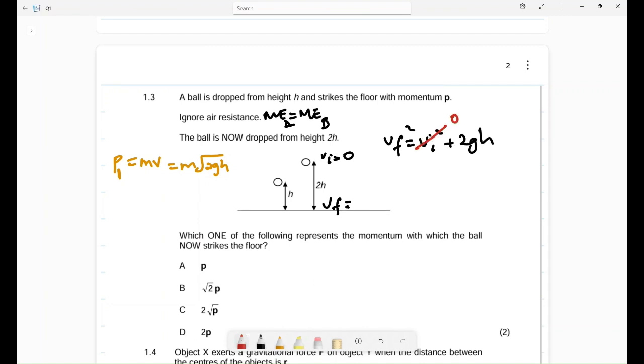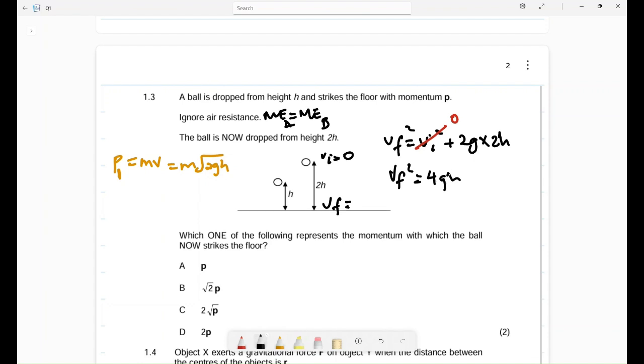Therefore Vf squared will be 2g, but what is my height now? My height is 2h. Multiplying, it is going to be 4gh.